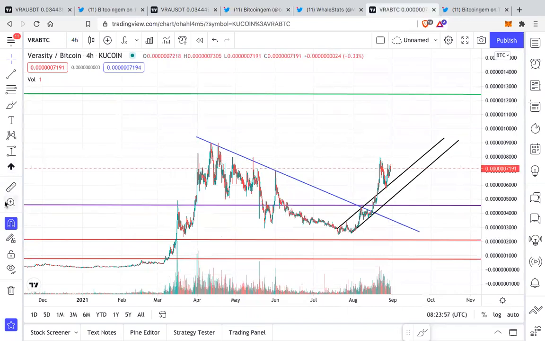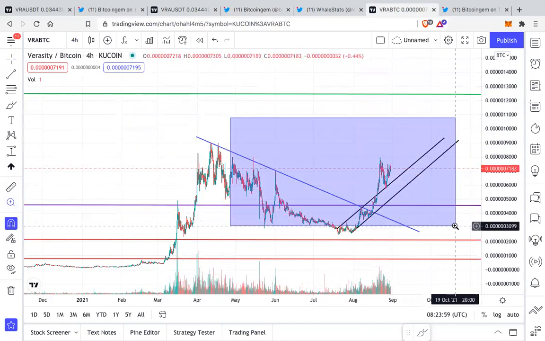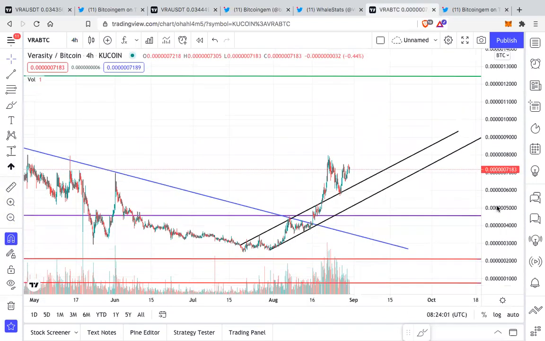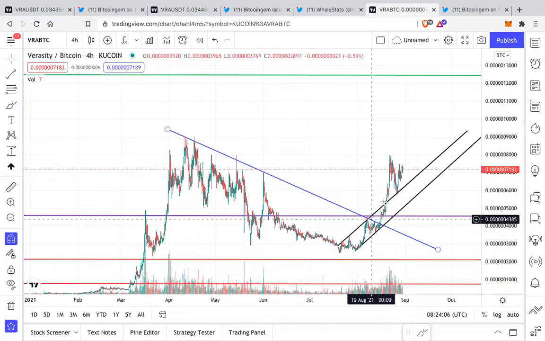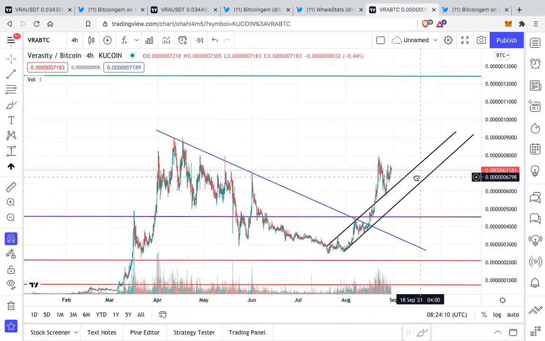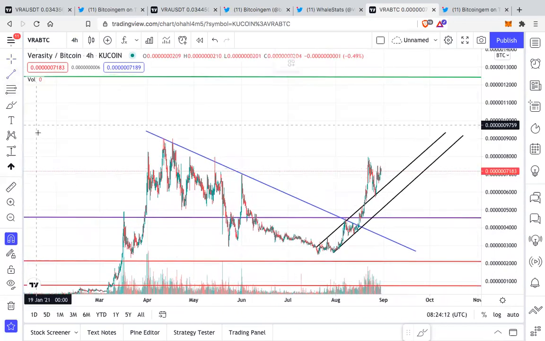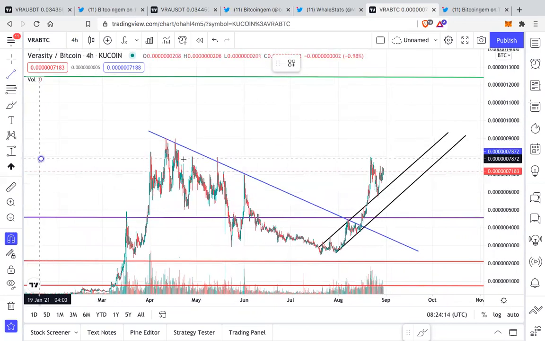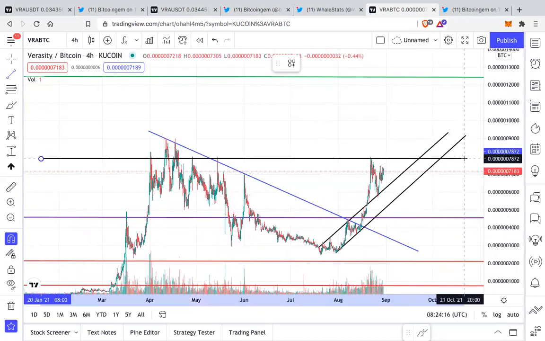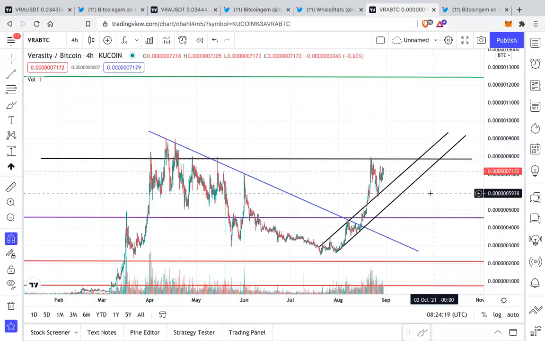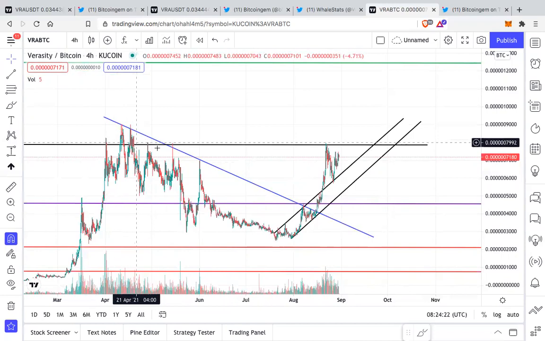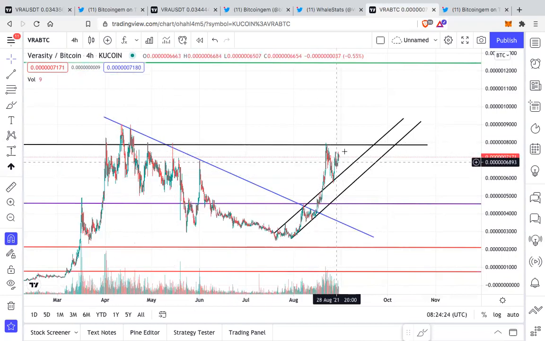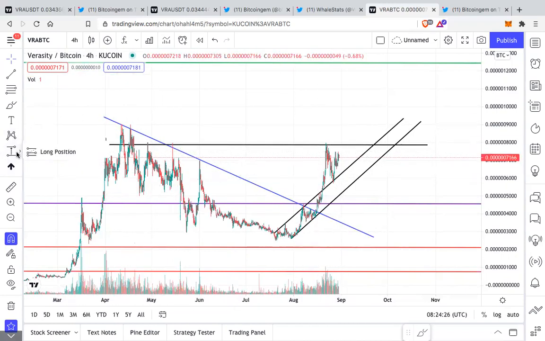Again, on the Bitcoin chart, this was a previously drawn chart. You can see it in the previous analysis. It is very similar, that this trend that was broken, the resistance is now acting as support. On the Bitcoin pair, we are facing again one big resistance, which was a previous resistance over here. You can see over here very clearly. This was the resistance a lot of time, and currently we are facing that. But again, the trend is extremely bullish.